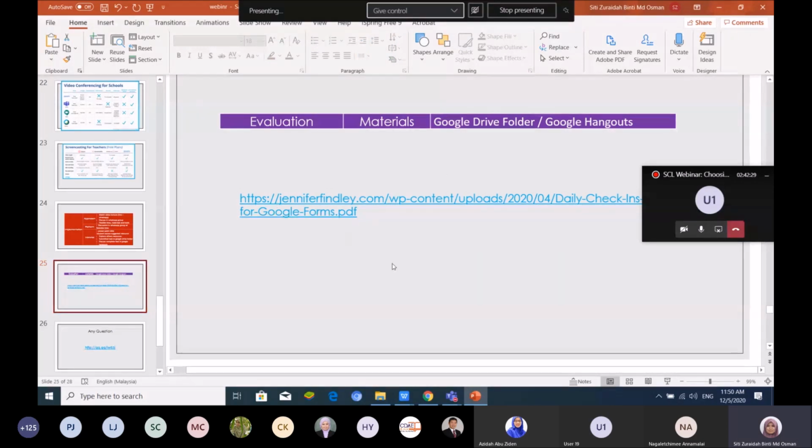Okay, so we have here evaluation. So we finish all the 5 phases of the ADDIE model. You need to evaluate your student task, your student assignment, your student after the lesson. You cannot just let the student go like that. Keep silent because you don't know what our students are having right now.